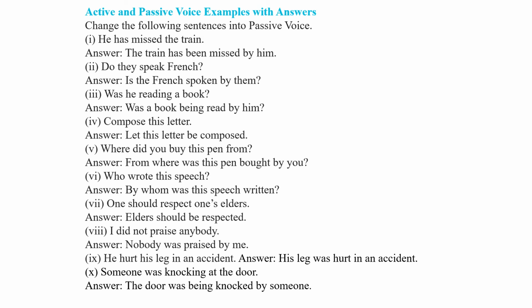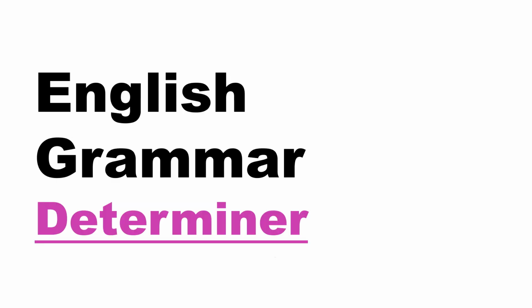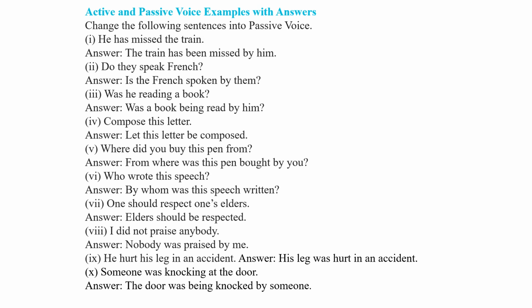So you can write this down in your notebook. Go through it. After learning all the different types in which you make active into passive, this will be easy for you to make. And there is one more thing you have to write down in your notebook. Okay, I hope that everyone has understood this.